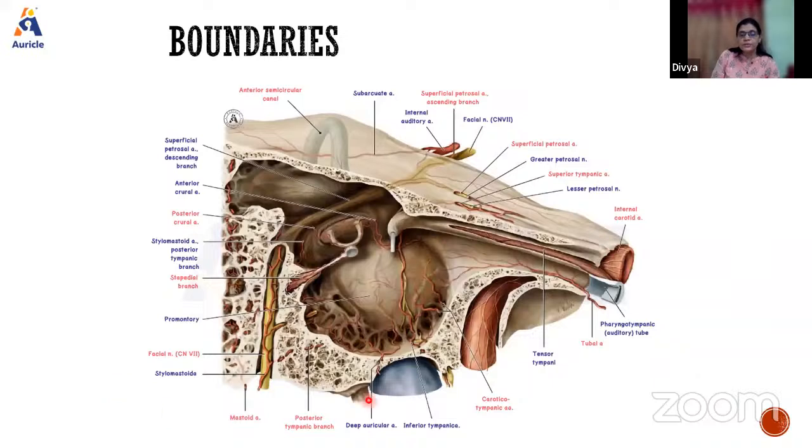So this is how we will see it. This is the petrous part of the temporal bone. You can see the promontory, this nerve plexus, and this hook-like process. This is the oval window, which is covered by this footplate, the base of the stapes. Then this is the posterior wall, and this is the oblique part of the facial canal.